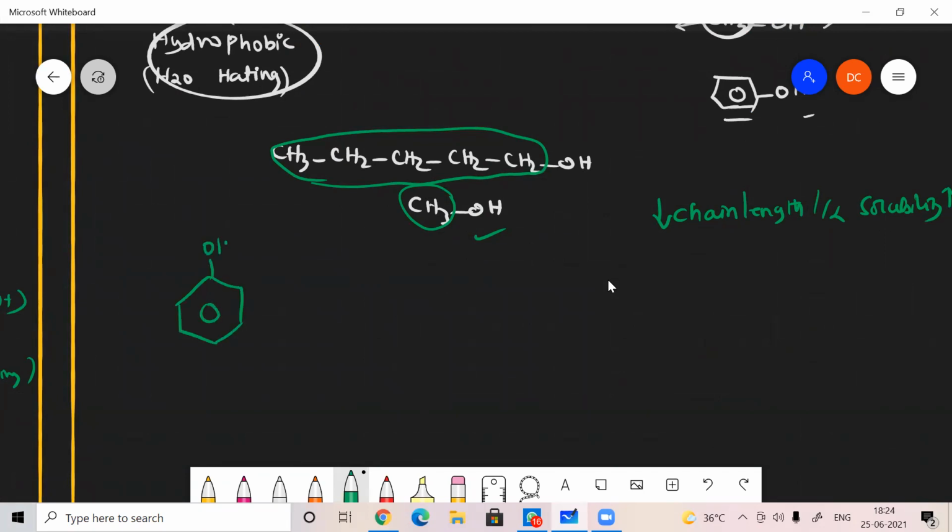So here it is phenol, and here it is another compound. What is the name of this compound? Can anybody name this common name? Cresol, sir. Cresol, very nice. Orthocresol. Okay. Now, between these two, which one has higher solubility?